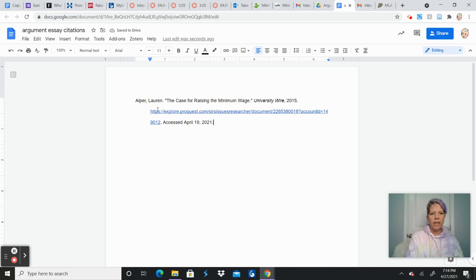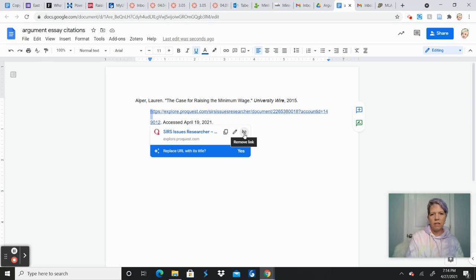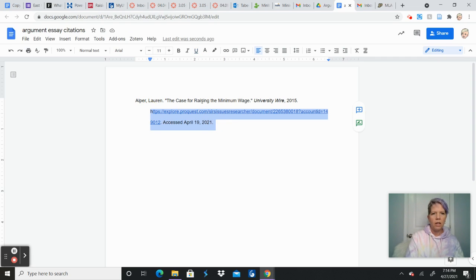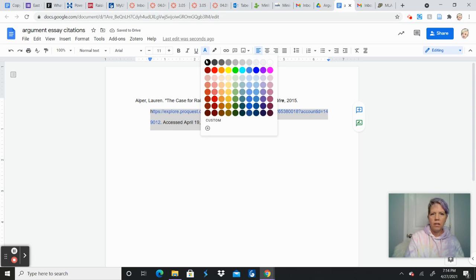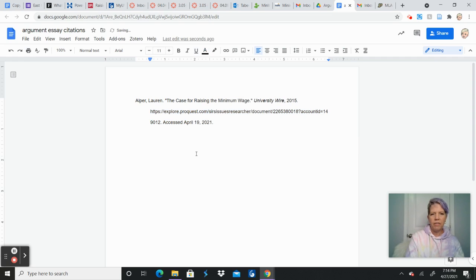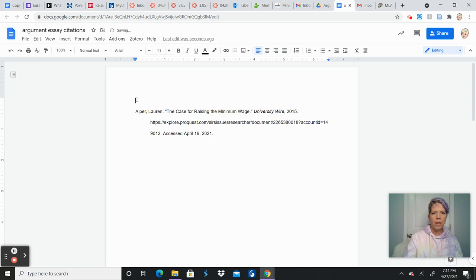You don't have to leave the link in. So once you're finished, if you are on a Google Doc, you can just unlink it, take that out, and then we can take away the underline. We can make it all black. That way you can't even see that and you don't have a link there. And your entire page all the way down would look like that. So if this was the first one, we would want to go up here and type in works cited, and that would be the top of the page. And then our next one would start right there. And that's how you set it up.